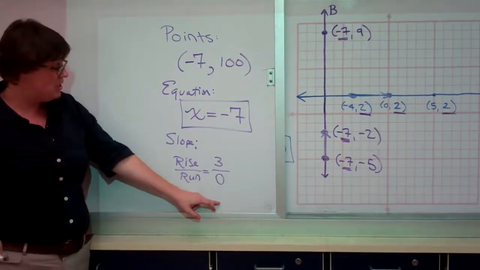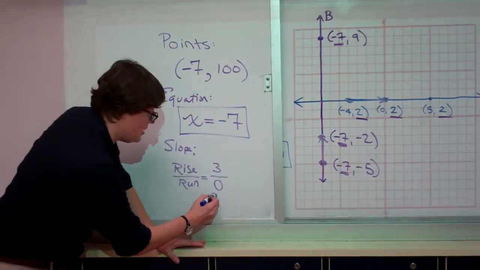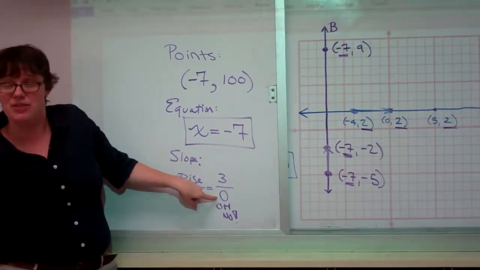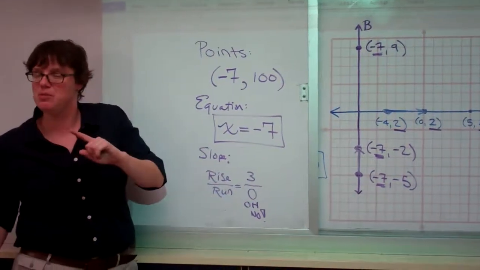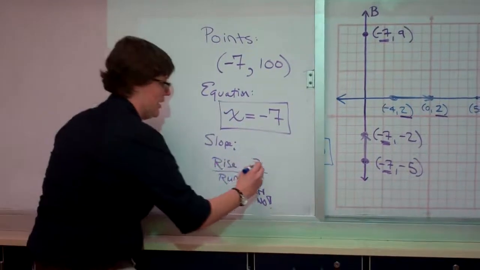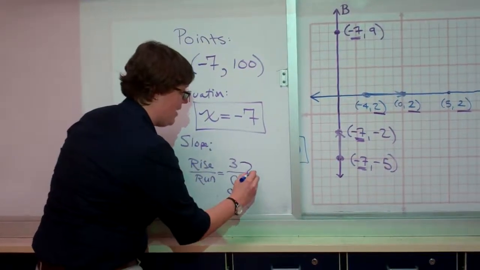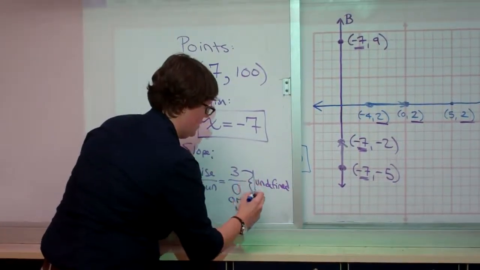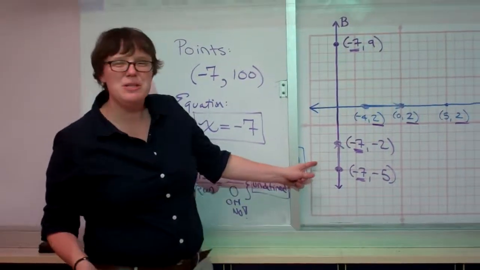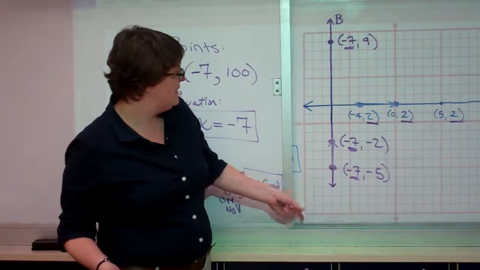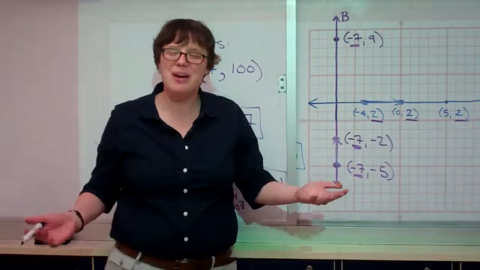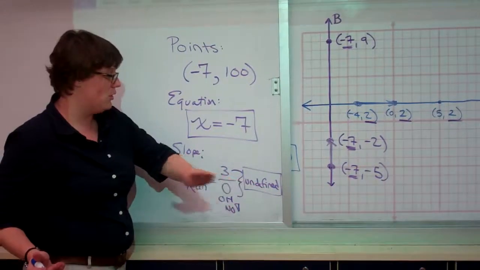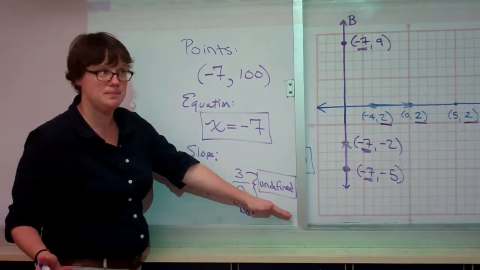When mathematicians see a problem where they divide by 0, they say, oh no. The fact is, we cannot divide by 0. It is not a math problem we can do. And when we see a problem like this, we say that quantity cannot be evaluated. It is undefined. This line doesn't really point up or down. It kind of does both. And for that reason, we cannot even talk about its slope. We say that any vertical line has an undefined slope.